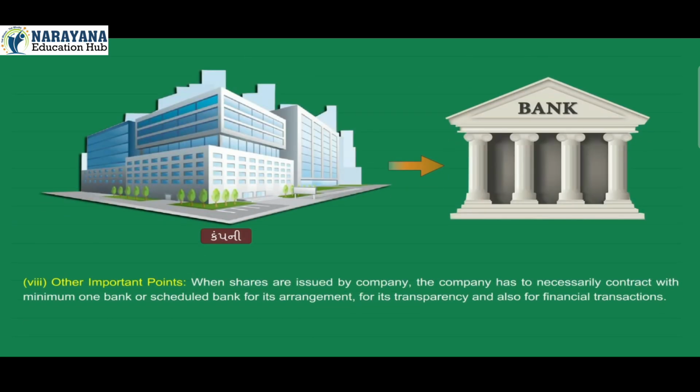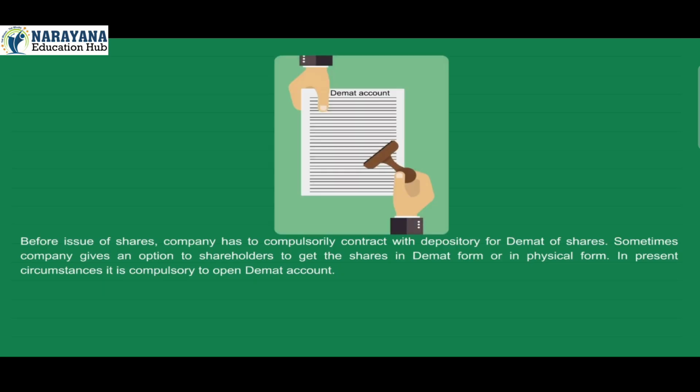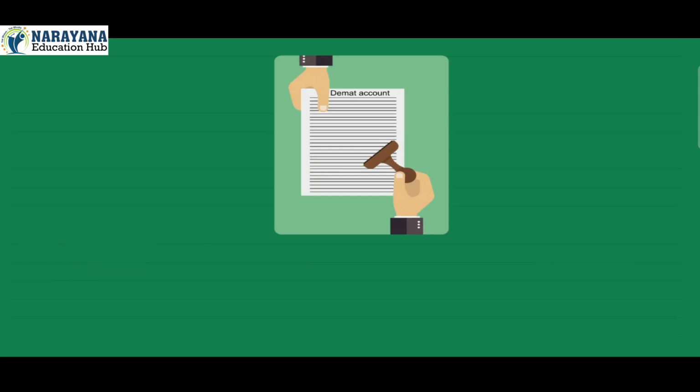8. Other important points. When shares are issued by company, the company has to necessarily contract with minimum one bank or scheduled bank for its arrangement, for its transparency and also for financial transactions. Before issue of shares, company has to compulsorily contract with depository for demat of shares. Sometimes company gives an option to shareholders to get the shares in demat form or in physical form. In present circumstances, it is compulsory to open demat account.